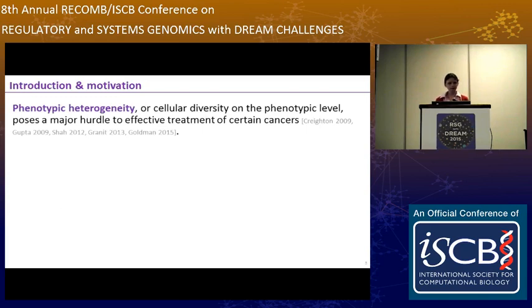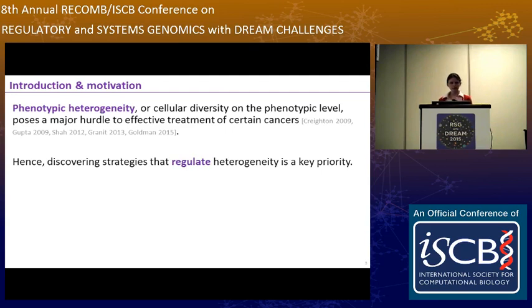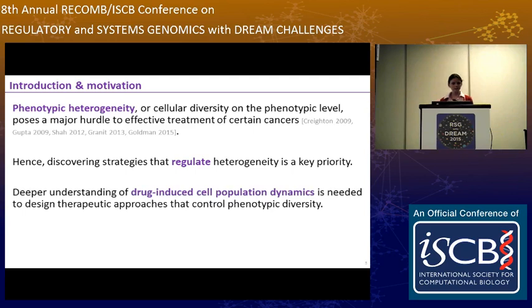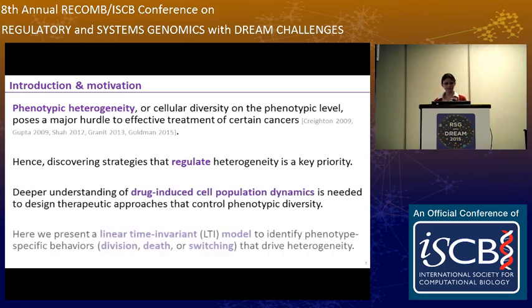So phenotypic heterogeneity, or cellular diversity on the phenotypic level, poses a major hurdle to effective treatment of certain cancers. So discovering strategies that regulate heterogeneity is a key priority. And deeper understanding of drug-induced cell population dynamics is needed to design therapeutic approaches that control phenotypic diversity. So here we present a linear time-invariant model to identify phenotype-specific behaviors, division, death, or switching, that drive heterogeneity.